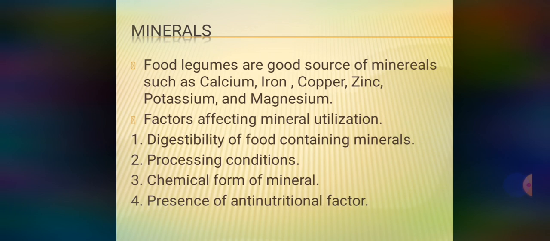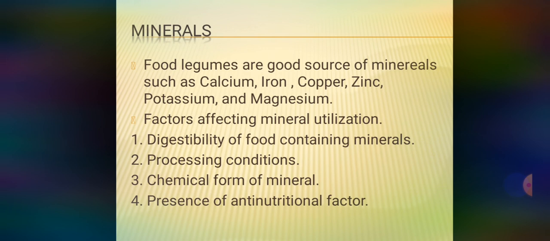Legumes are considerably richer in calcium than most cereals. Calcium values vary widely within the species in relation to factors such as variety, climate, cultural methods, and the mineral content of soil. Legumes contain a significant amount of phosphorus also. This is largely present